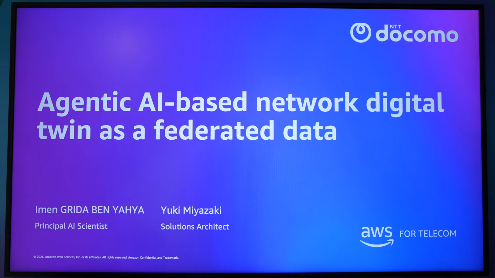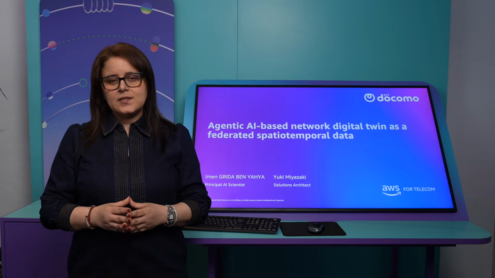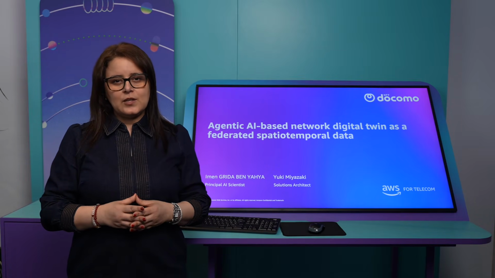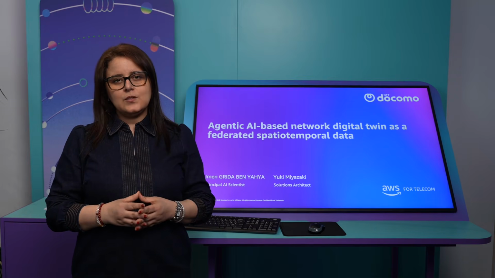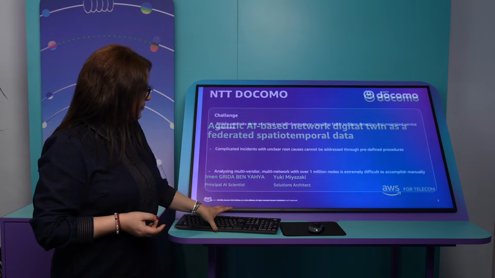Operational for the mobile network. This is the use case in production at the full territory of Japan for the radio access network, core and transport, and it is titled Digital Twin for the network with Agentic AI and federated data layer. It includes topology, alarms, and KPIs as a federated layer where the agent will make sense for root cause analysis. So let's get started.